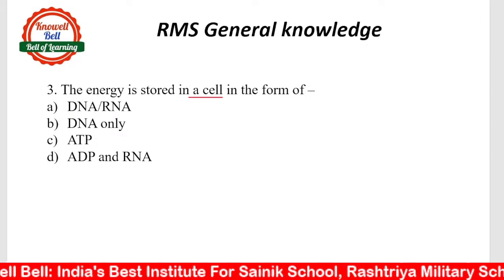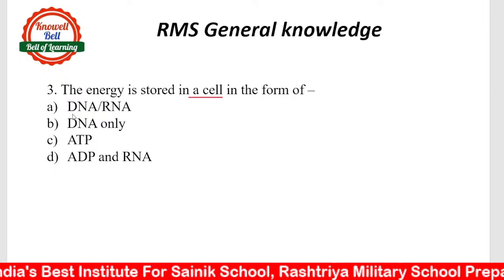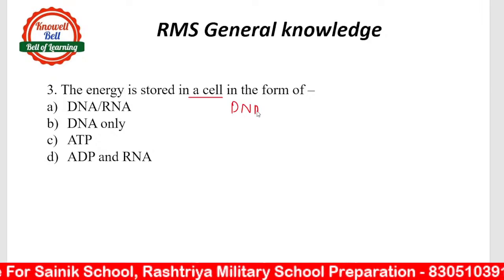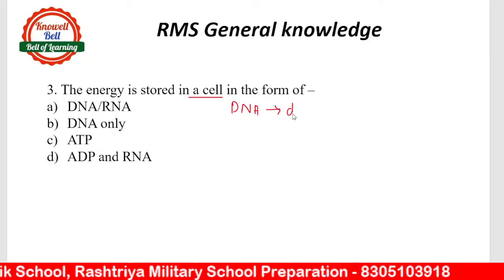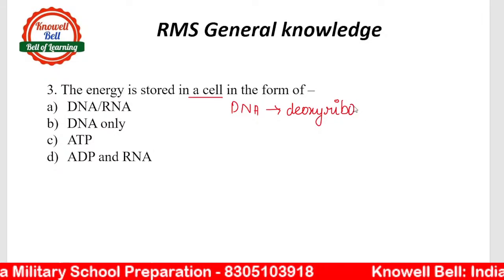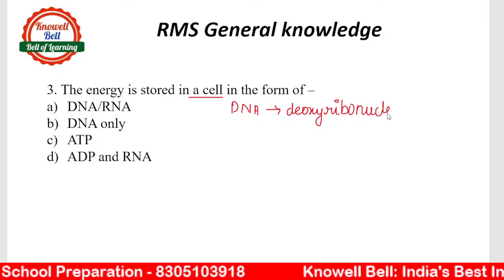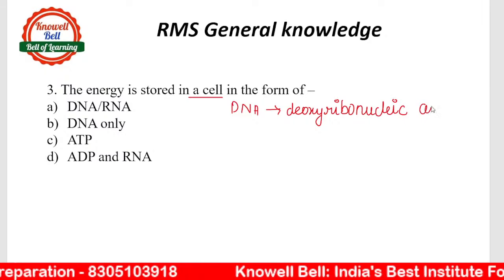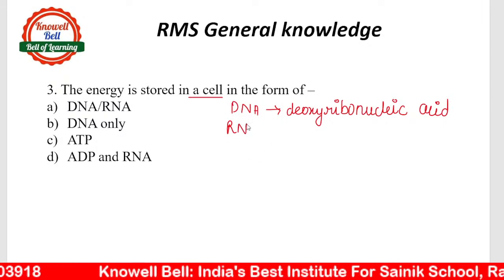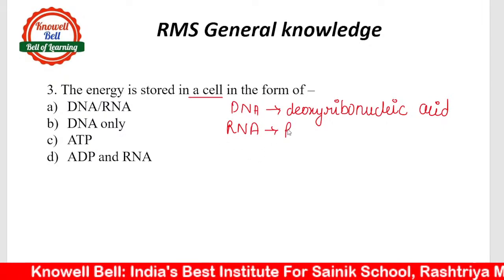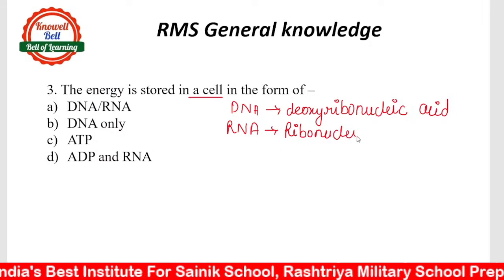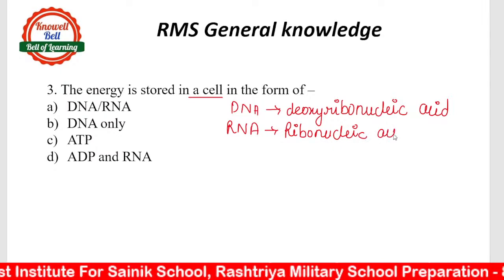Okay, so first of all, what is the meaning of all these abbreviations written there? First is DNA. What is the meaning of DNA? Everyone write it down, this is very important. DNA stands for deoxyribonucleic acid. Then we have RNA. What is the meaning of RNA? RNA stands for ribonucleic acid.